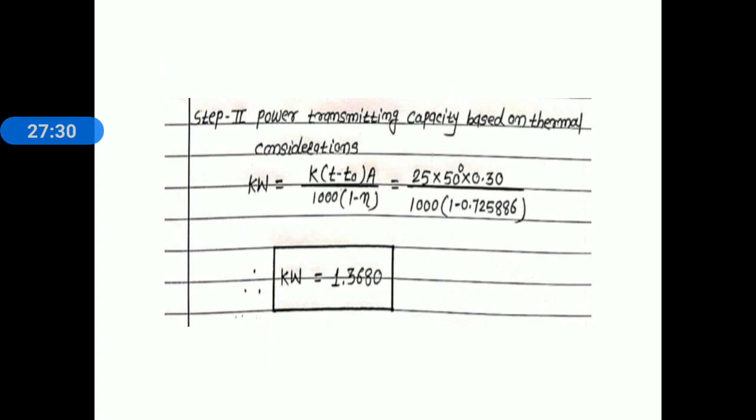And step number 2, power transmission capacity based on thermal consideration. Now here we know the relation: kilowatt is equal to K (T minus T0) into A whole divided by 1000 into (1 minus efficiency). Again here we substitute the known parameters in that relation: K 25, T minus T0 50 degree, area 0.30, whole divided by 1000, 1 minus efficiency, 1 minus 0.7258. Simplify this and we get a value of power transmission capacity based on thermal consideration, kilowatt is equal to 1.3680. This is the complete solution.